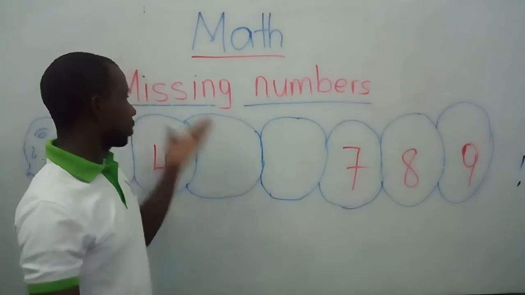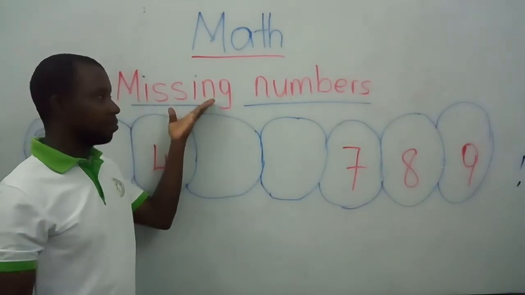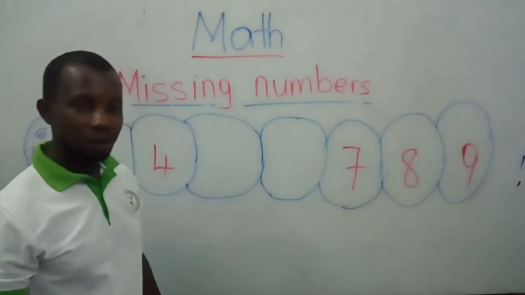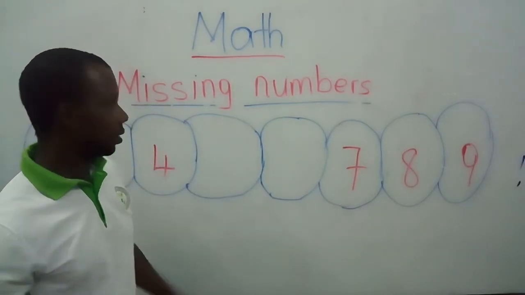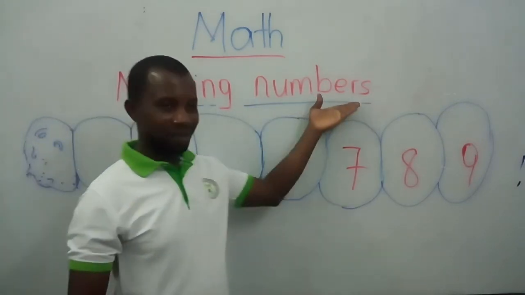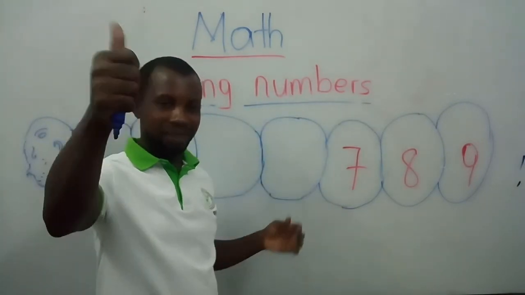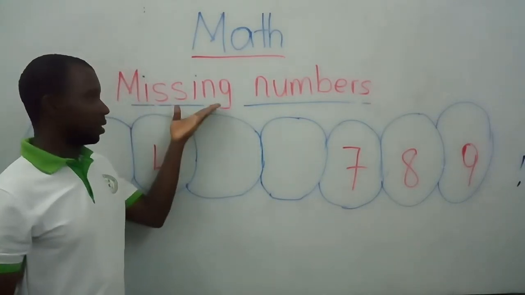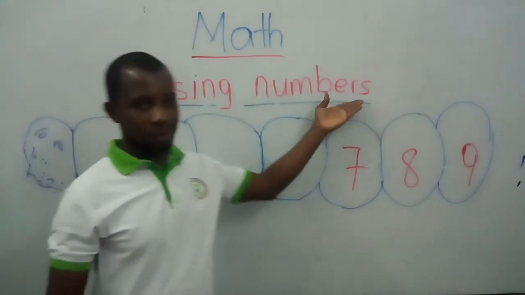Okay, let's go. Missing numbers. Very good. Now again. Missing numbers. Wow, that is great. Now, for the last time, missing numbers.